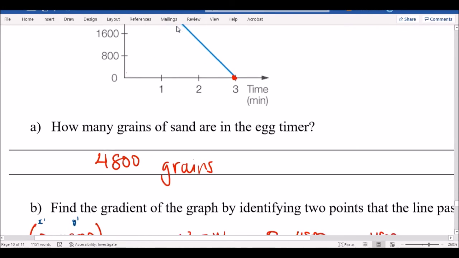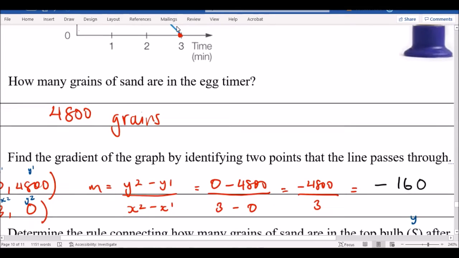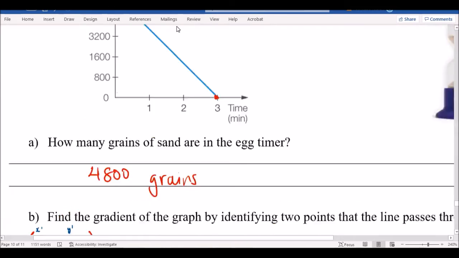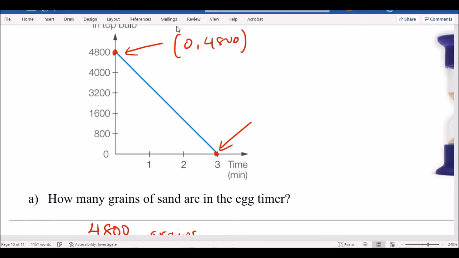Next one is find the gradient by identifying 2 points that the line passes through. The 2 points that you can use are the intercepts. One of the points is 0, 4,800. The other point is 3, 0. Did anyone use those points when you got to this question? Those are the 2 points that you can use.